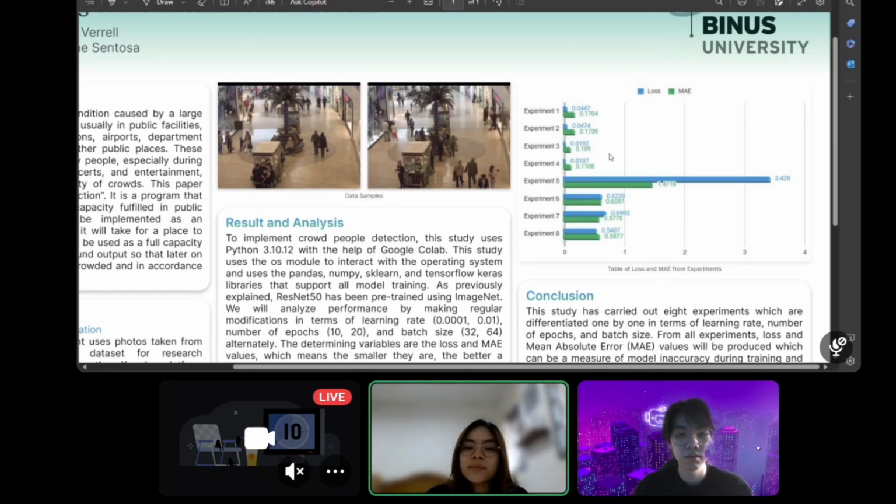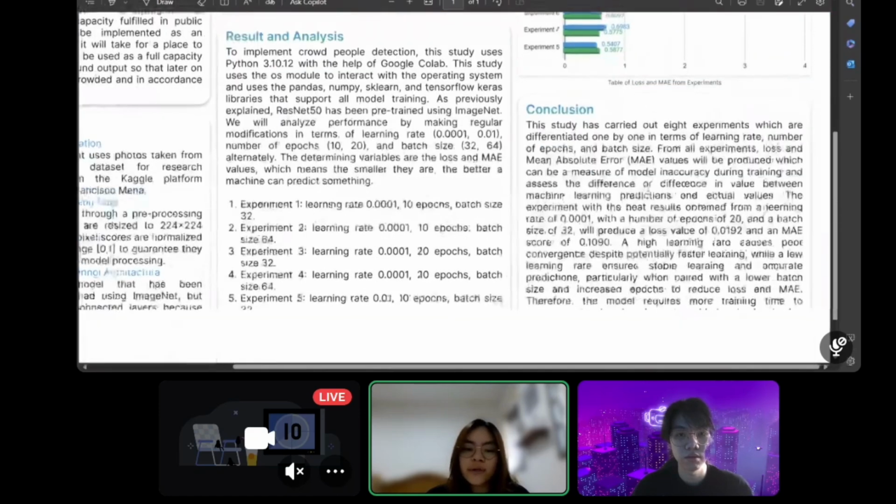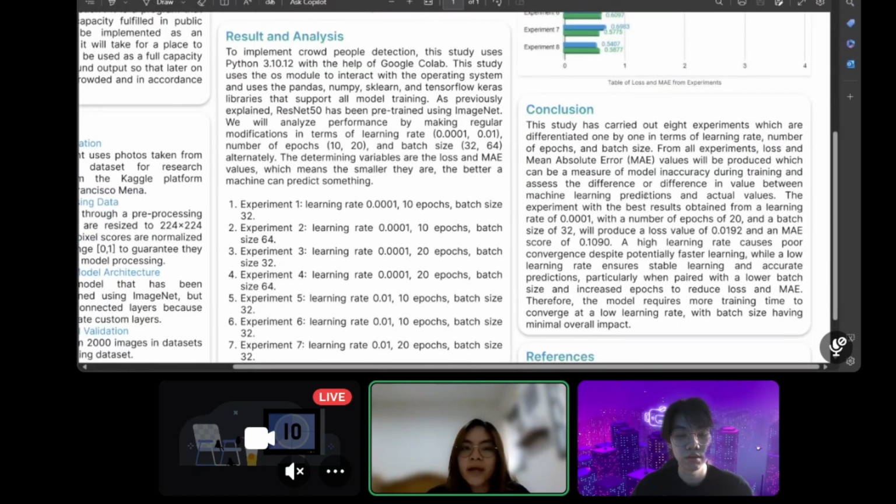This setup produced the most accurate result with a loss value of 0.0192 and an MAE score of 0.109. This suggests that a lower learning rate ensures stable and accurate learning. Increasing the number of epochs allows the model to learn more effectively. While batch size has a minimal overall impact, it is crucial to balance these parameters to achieve the best performance.